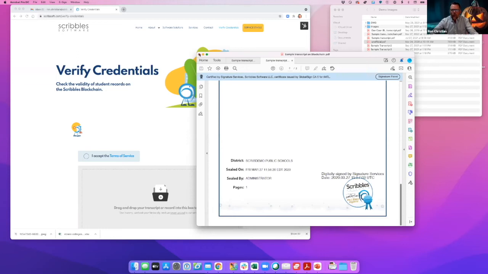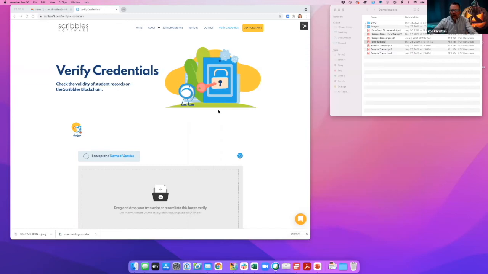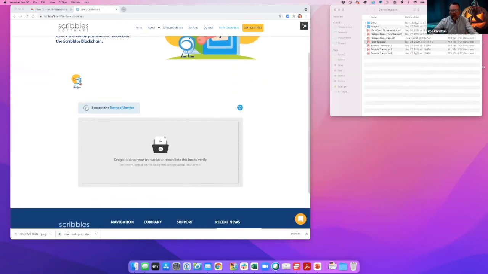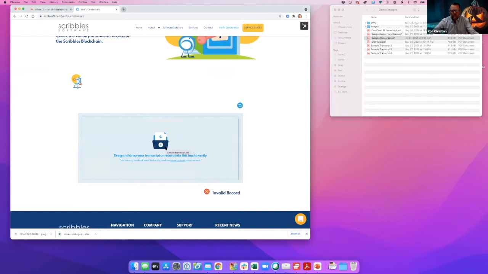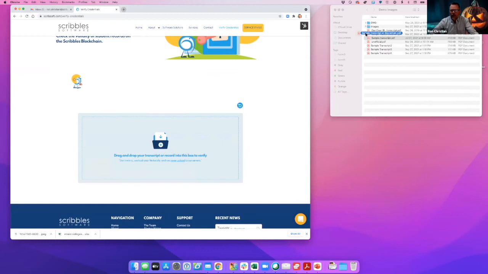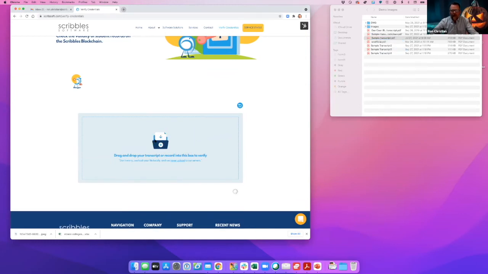Now, what we use blockchain for, I'll go ahead and close that. We can validate that information so that when a third party receives it, they can simply come in and click that they want to authenticate a record to see whether it's an authenticated record. I can drag the sample transcript, which is nothing more than a PDF document. I drag it in, and it simply says invalid record. I'll refresh it and drag in another one. This is now the blockchain record. They drag it in, and it's going to say it's a valid record.